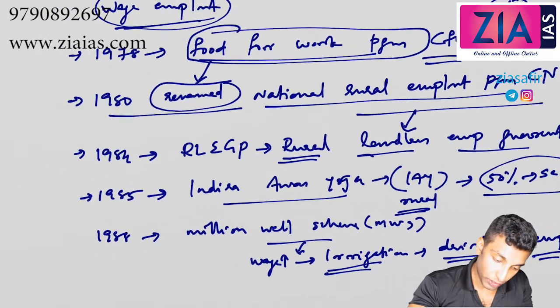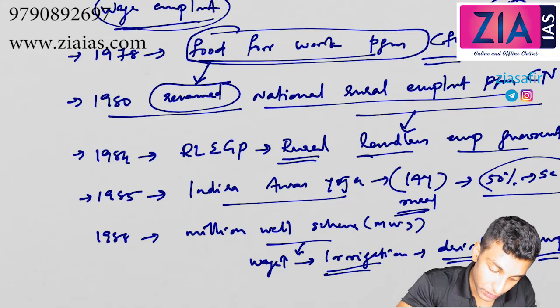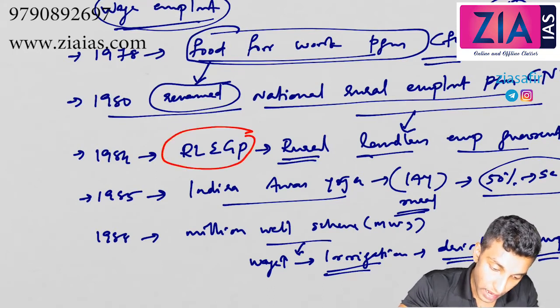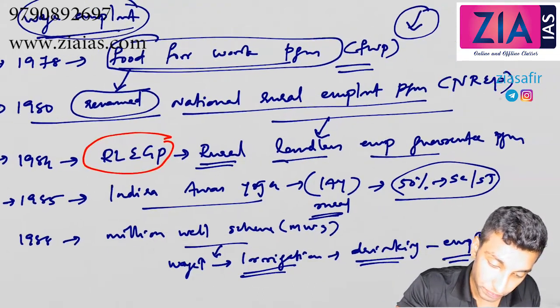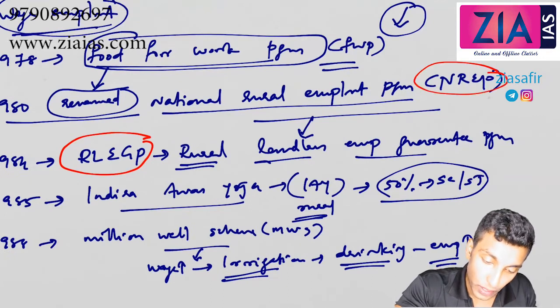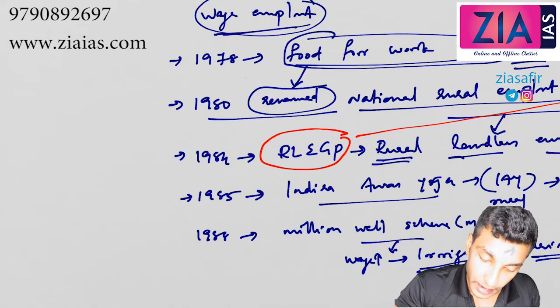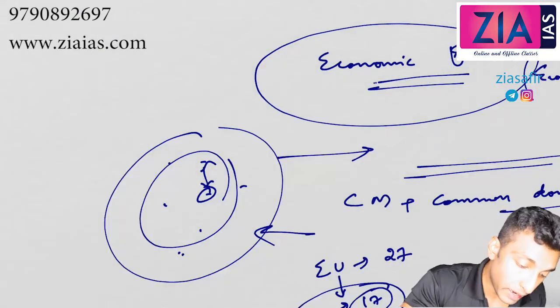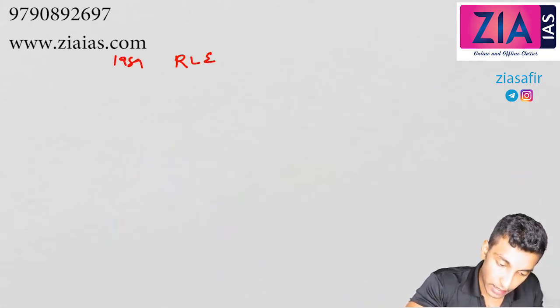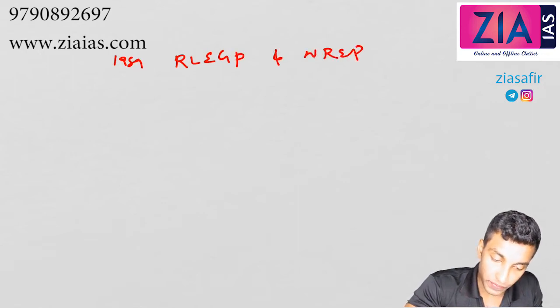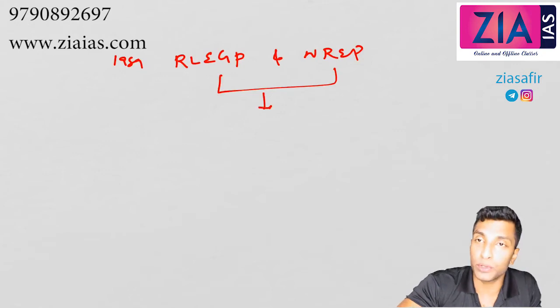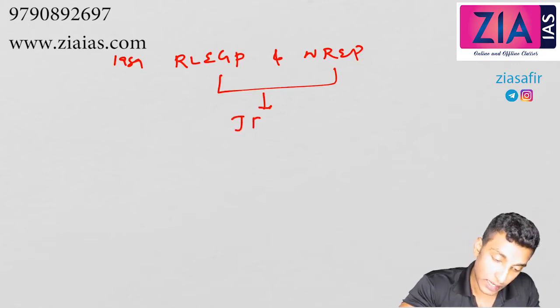Now out of this, RLEGP and NREP actually merged. In which year? 1989. You can remember this easily. In 1989, RLEGP and NREP both merged into Jawahar Rozgar Yojana, JRY.